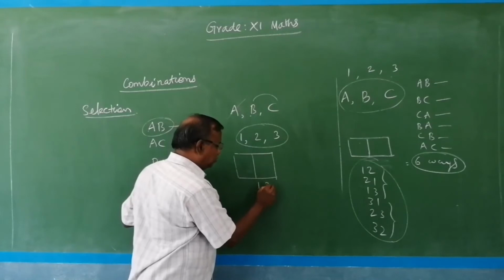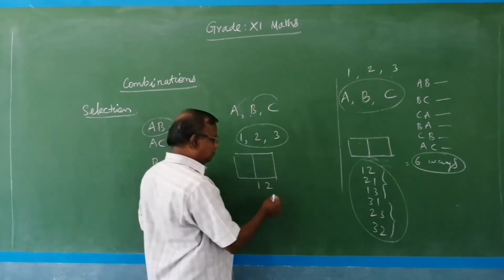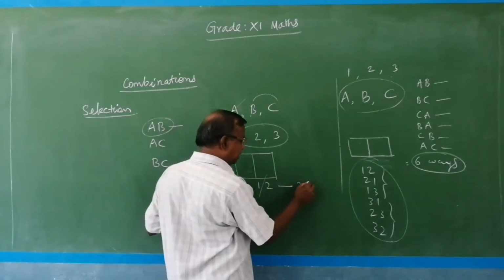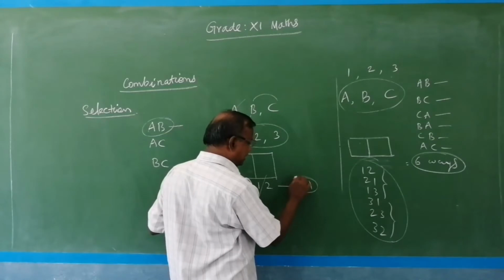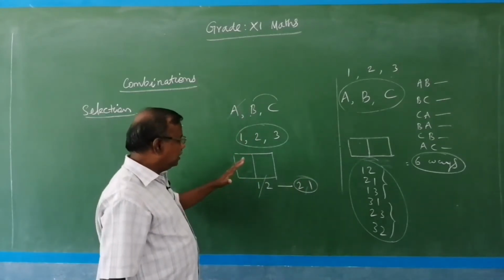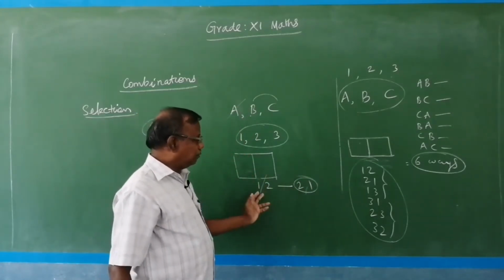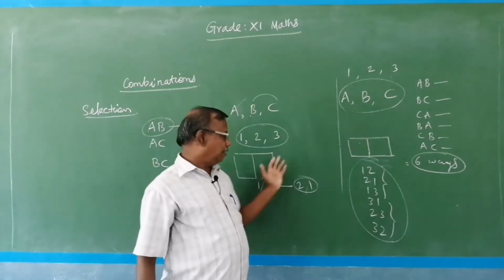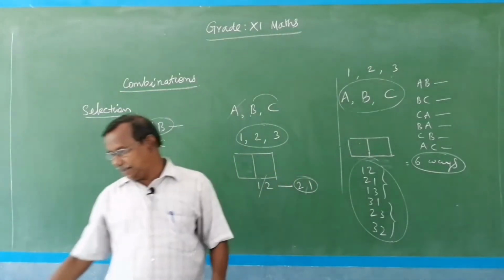So for 1, 2, there is only one possibility of selecting 1 and 2. 1, 2 and 2, 1 are not different in this case. So combination is only selection, not arrangement. Permutation means arrangement, combination is selection.